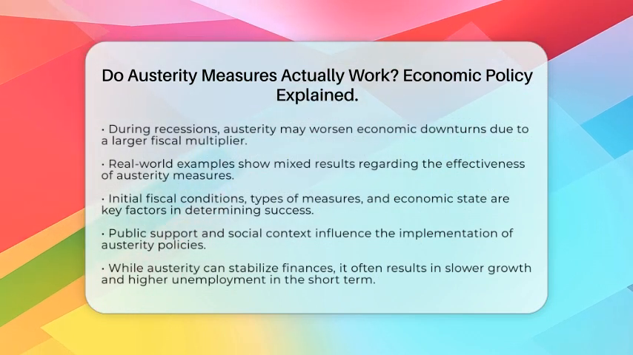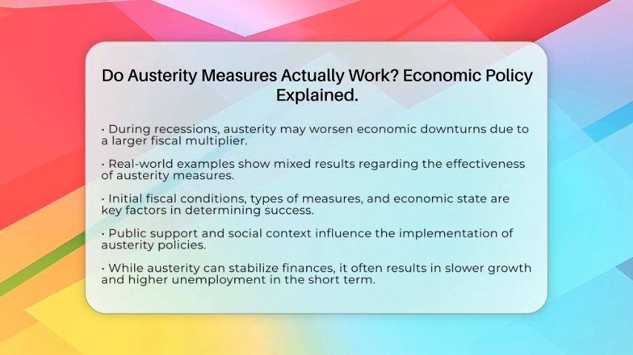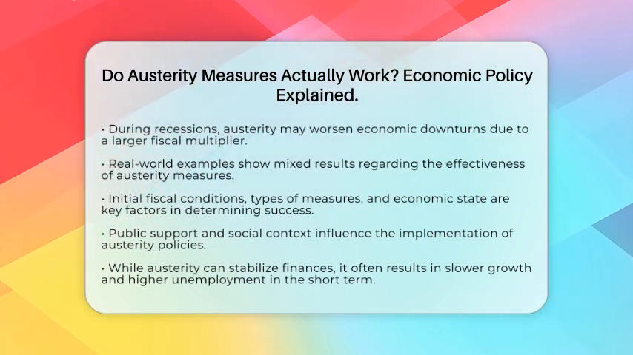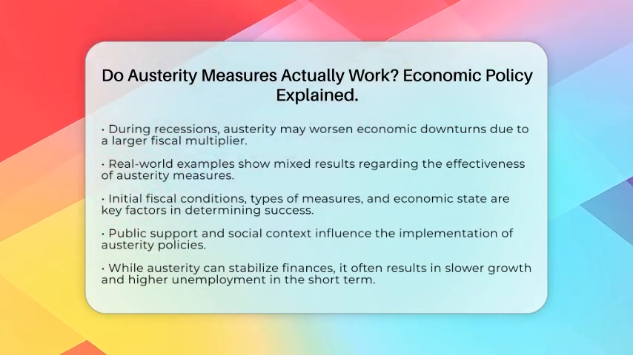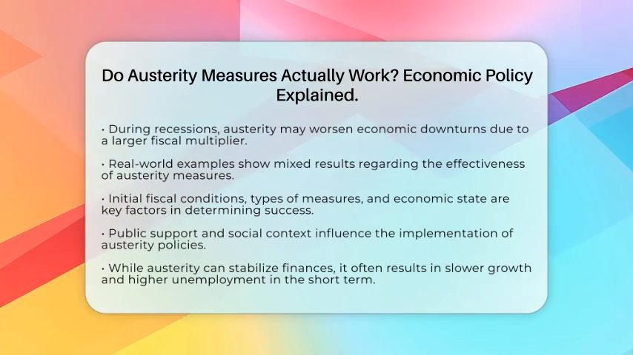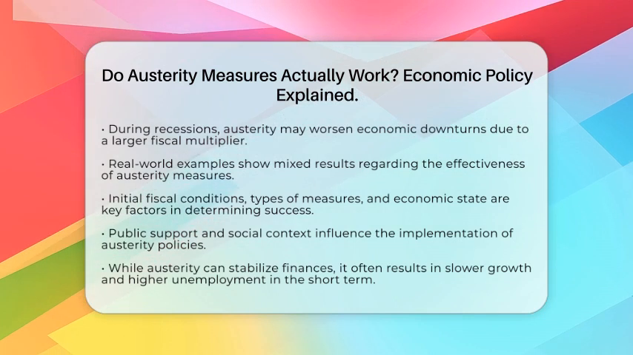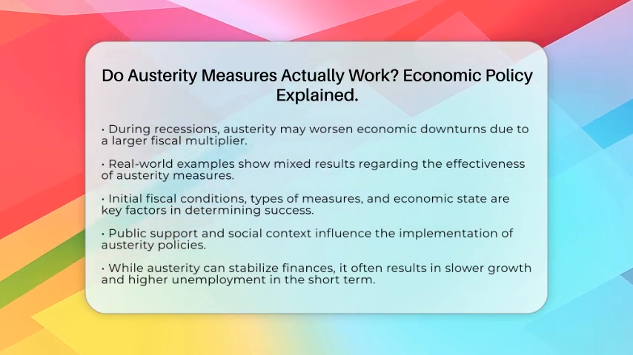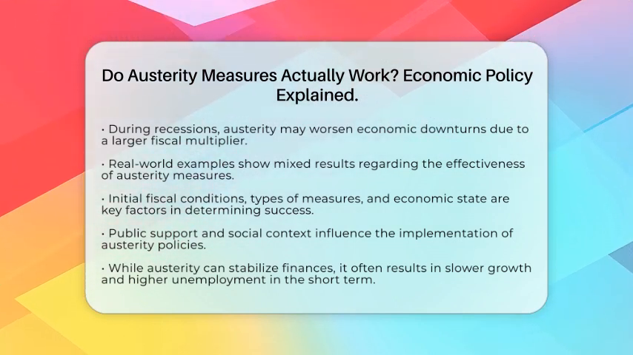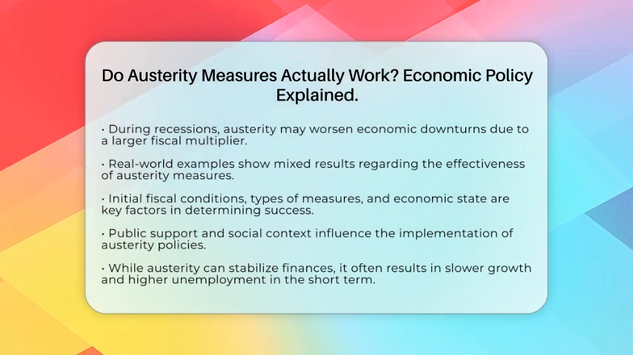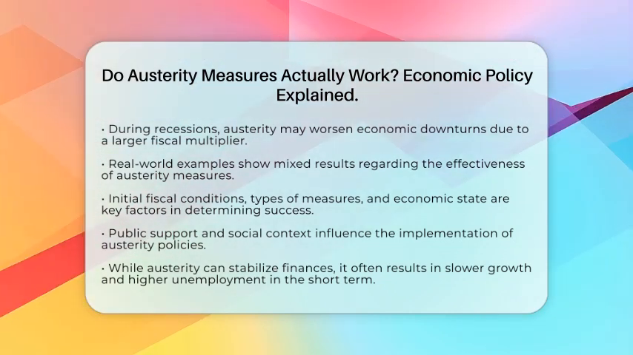In practical terms, whether austerity works depends on several factors. These include the initial fiscal situation and debt level of the country, the mix of austerity measures, the state of the economy, and how responsive monetary policy is to these changes. The social and political context also plays a role, as public support can influence how these measures are implemented.